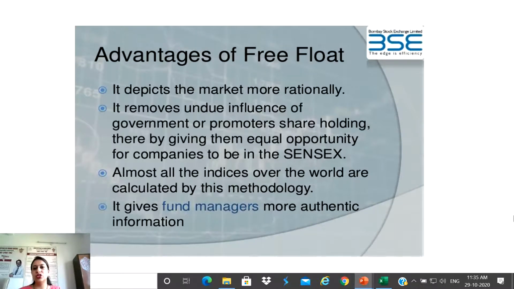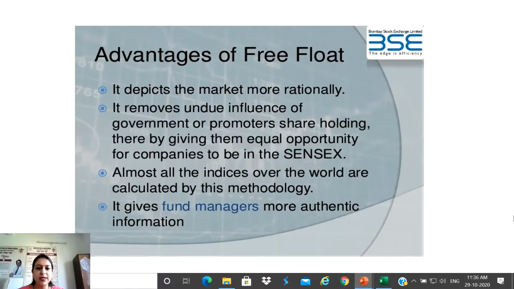Now, what are the advantages of free float? The basic advantage is that it depicts the market more rationally. Why? Because we have excluded the non-tradable or restricted shares from the calculation. It removes undue influence of government and promoters, as we have excluded those shareholdings.